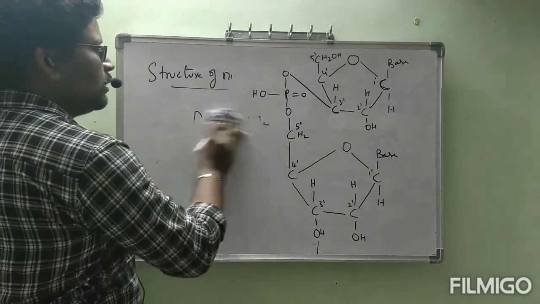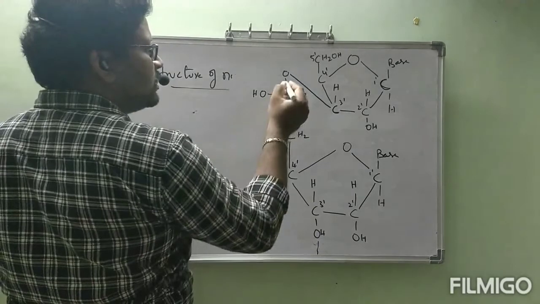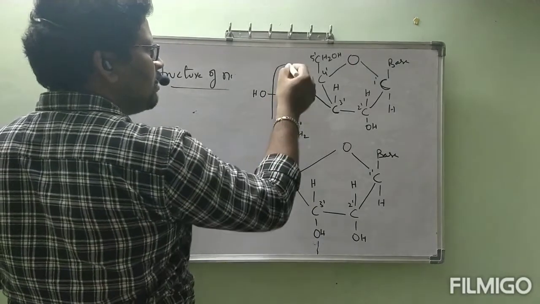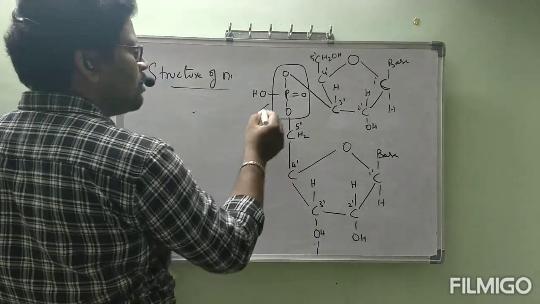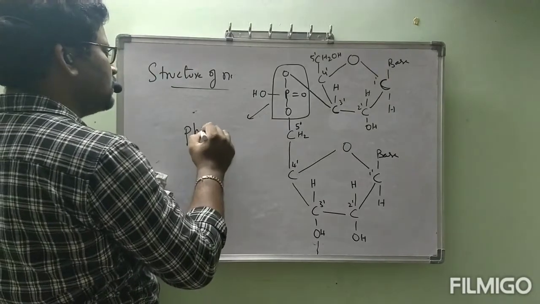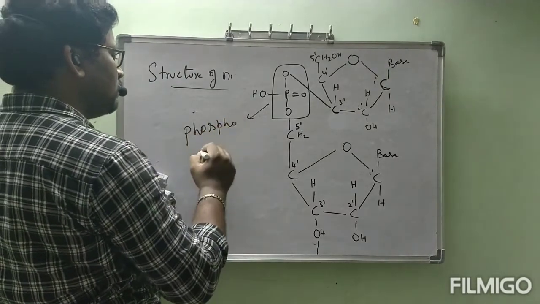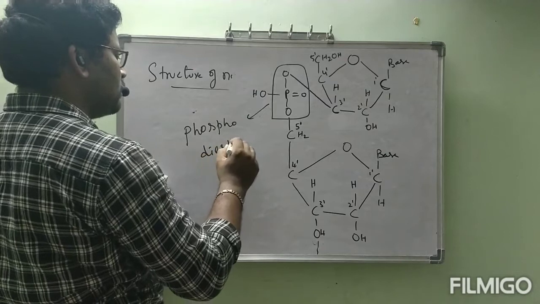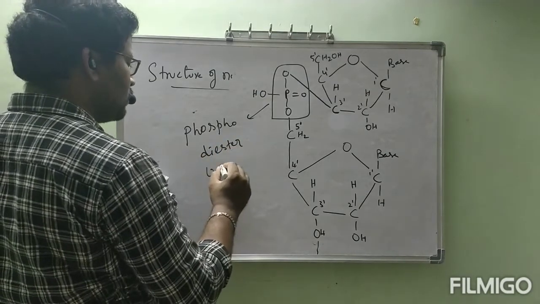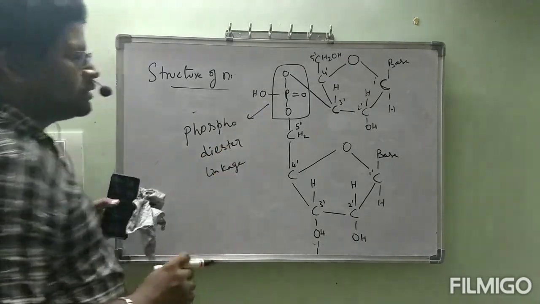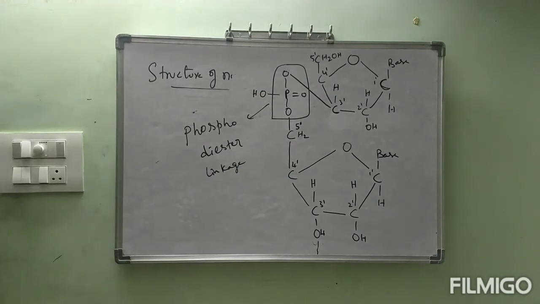And this is called phosphodiester linkage. See the continuation.